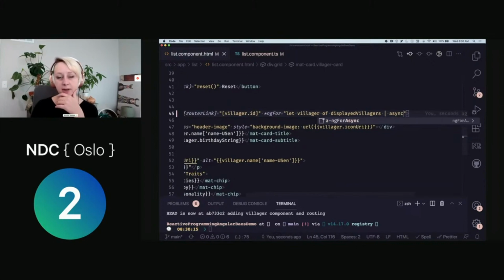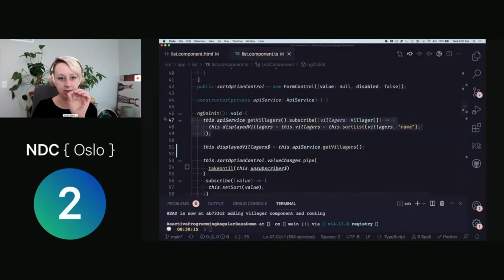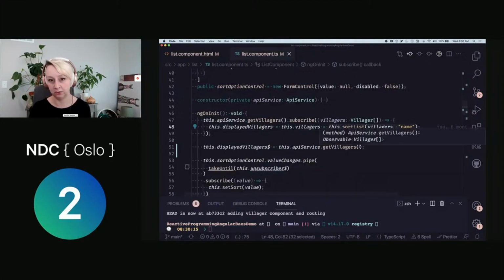And now we have converted this to be just a teeny tiny bit more reactive, and we can go ahead and get rid of this code. And actually what I might do here is, okay, let's say I want to include this sort function where I want to do some sort of initial sorting. Let's use our first operator.